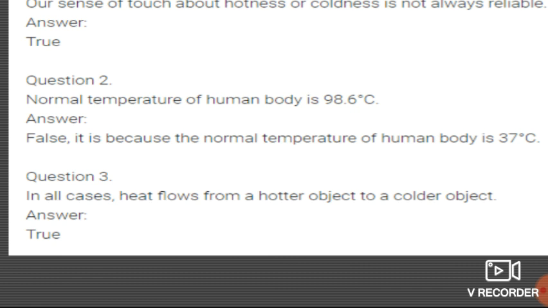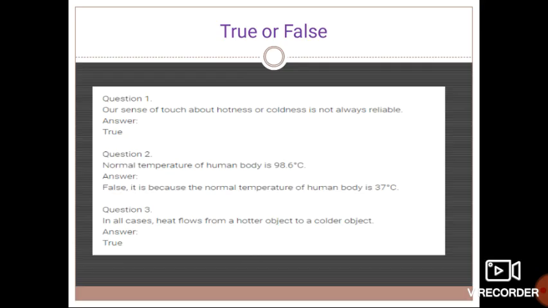It will transfer the heat to the cold ice, and the ice melts. So this we have seen in the theory part also. So here again I repeat, it flows from a hotter object to a colder object. The statement is true.